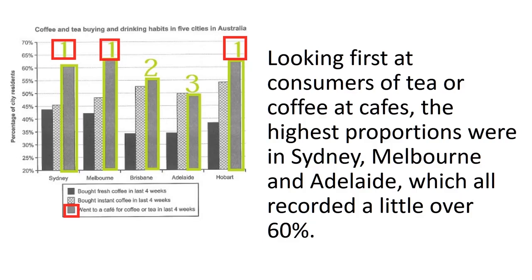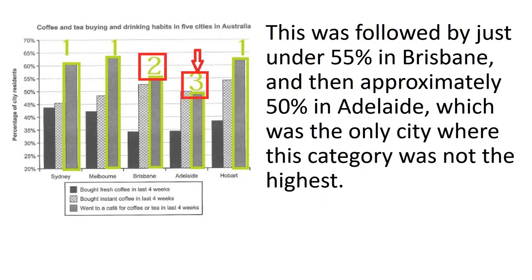Looking first at consumers of tea or coffee at cafes, the highest proportions were in Sydney, Melbourne and Adelaide, which all recorded a little over 60%. So by putting these 3 different cities into this sentence, I'm able to deal with it more concisely and also highlight data for the reader, make it easy for the reader. Next sentence, deal with the middle numbers and the lowest. This was followed by just under 55% in Brisbane, and then approximately 50% in Adelaide, which was the only city where this category was not the highest.